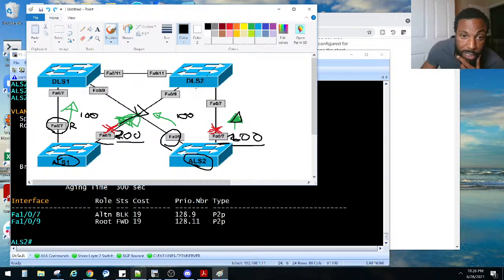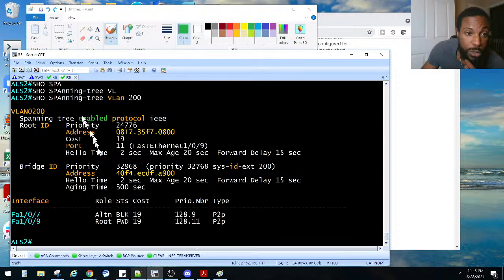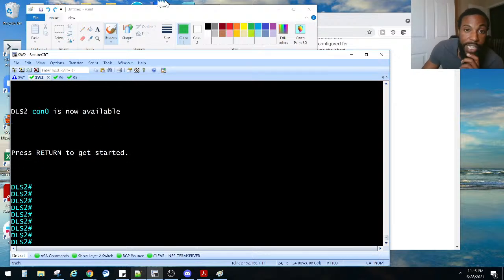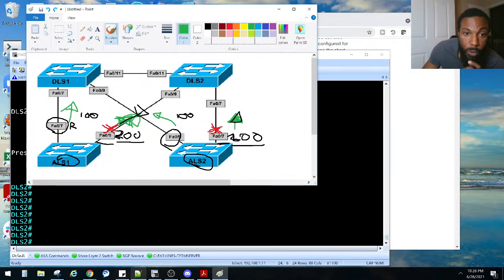So we have to go to DLS2 to fix these issues then. That's what it looks like, right? Because for this to be forwarding, and that to be forwarding, we need to fix the problems up here, is what he's saying. So let's go to DLS2 and do that, right? DLS2 over here. We need to go to ports 109 and 107 to fix these issues.